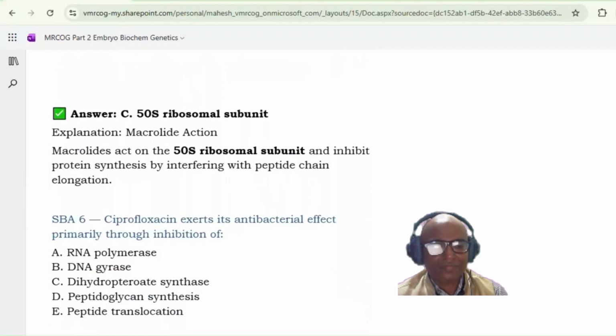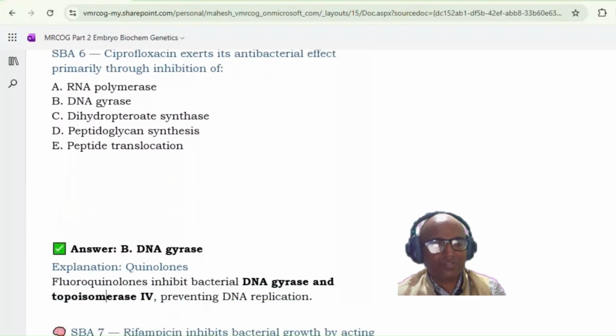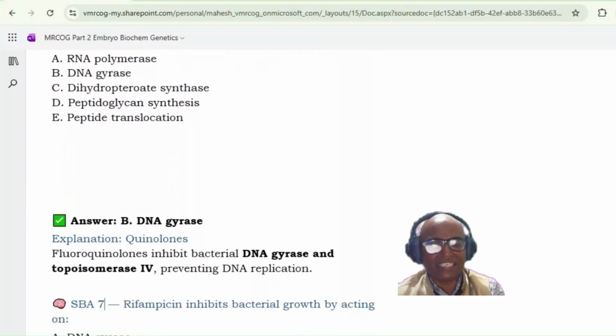Question number 6. Ciprofloxacin exerts its antibacterial effect primarily through the inhibition of A, RNA polymerase, B, DNA gyrase, C, dihydropteroate synthesis, D, peptidoglycan synthesis, and E, peptide translocation. Ciprofloxacin is a quinolone group, so DNA gyrase. Quinolones and fluoroquinolones inhibit bacterial DNA gyrase and topoisomerase, preventing DNA replication.